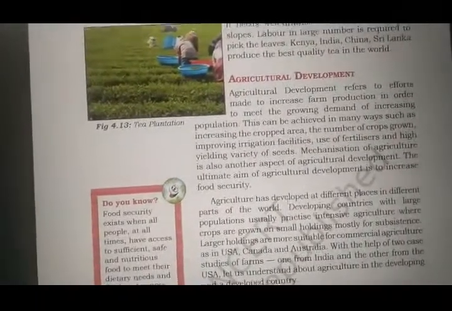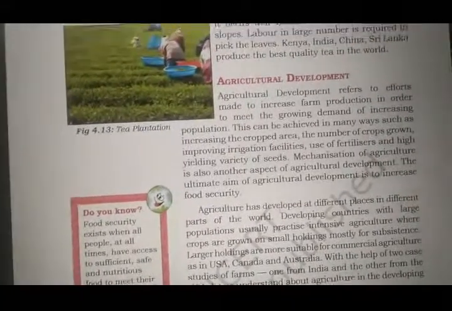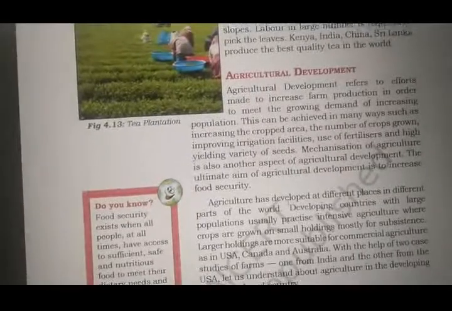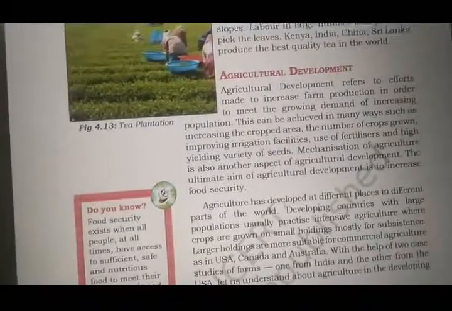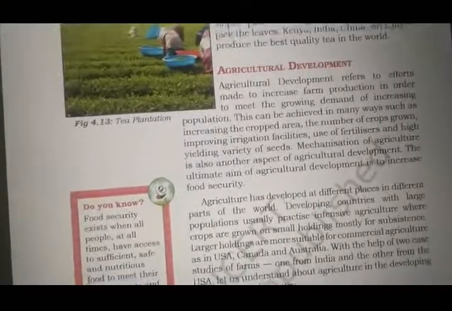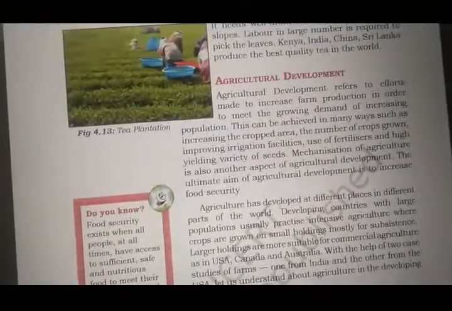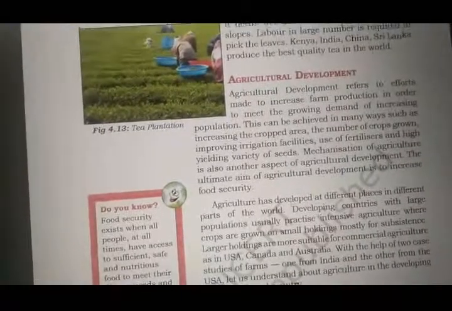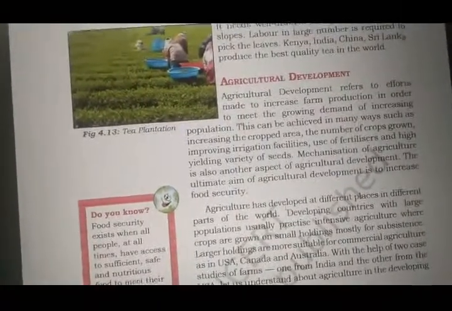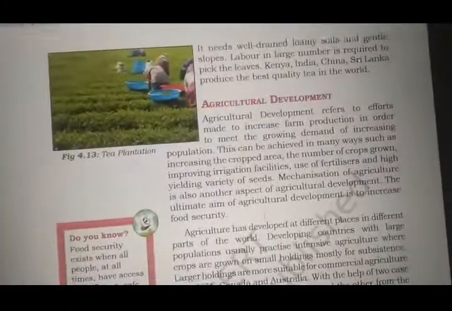That means agriculture, why is agriculture developed? So much machinery, so many new types of technologies, fertilizers, seeds, irrigation facilities are being used. Why are these things there? Why is agriculture supposed to be developed? Because of food security. Now, what do we mean by food security? That means India should be self-sufficient in food. There should not be any shortage of food in our country. That is why agriculture needs to be developed.